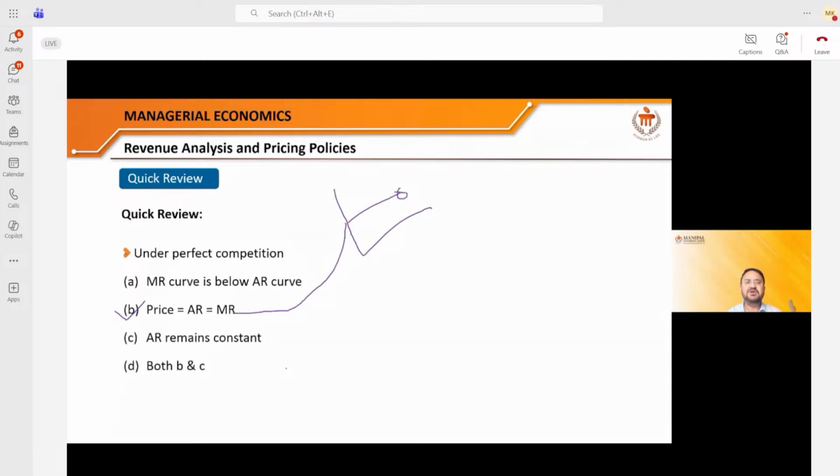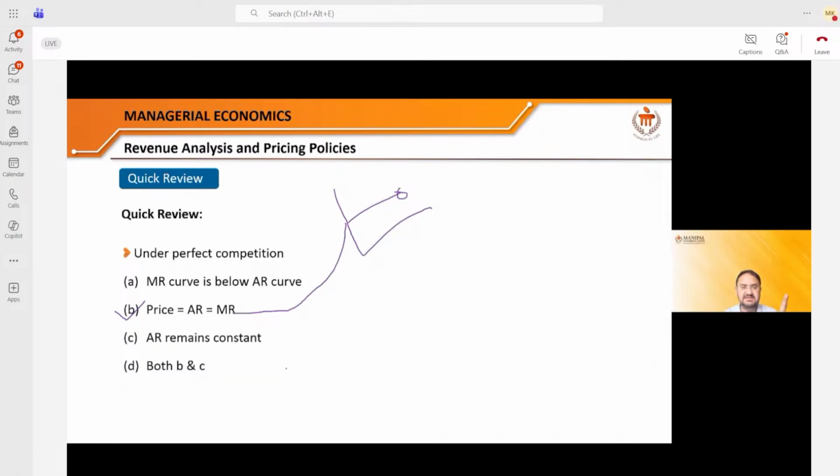Now, let me recapture what we have done so far. We started the unit number 5. We learned about revenue, total revenue, and marginal revenue. We learned about the relationship between total revenue, average revenue, marginal revenue, and elasticity with the help of a formula. We learned about total revenue, average revenue, and marginal revenue of a firm in the perfectly competitive market. And we found that average revenue is equal to the marginal revenue for a firm working in the perfectly competitive market.